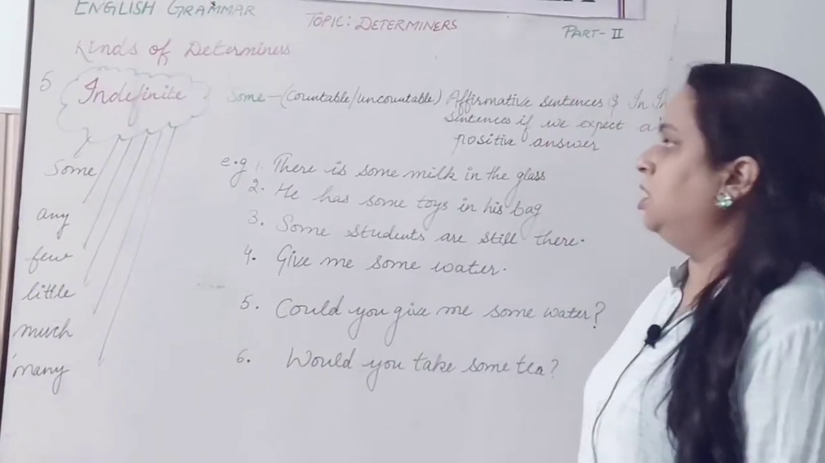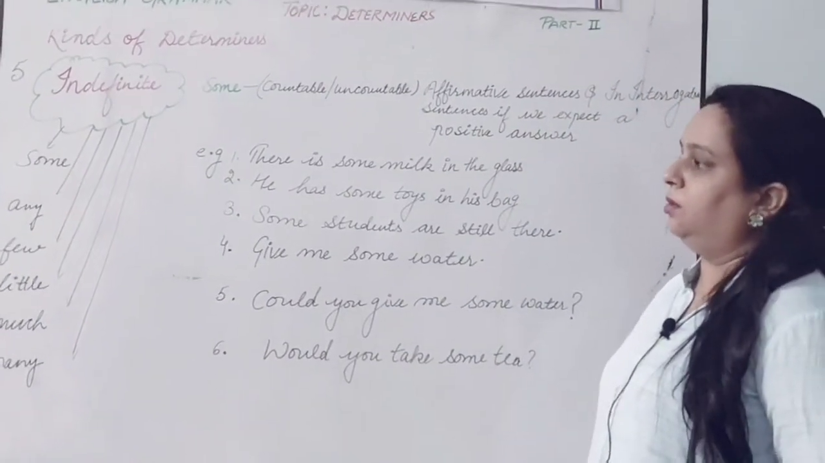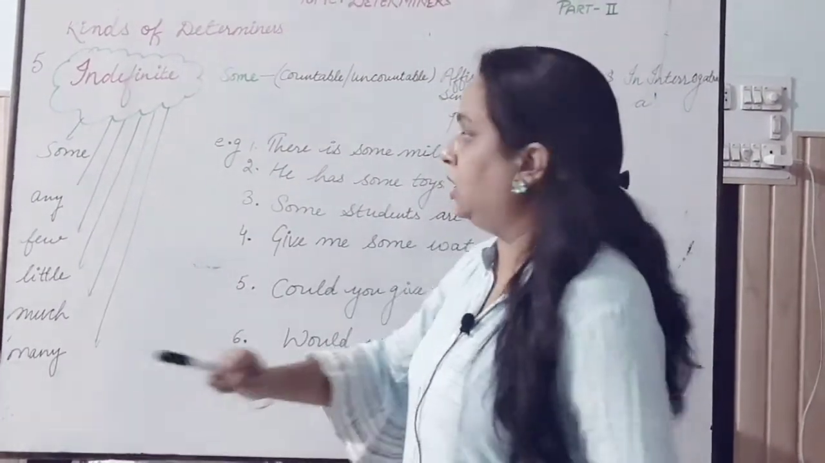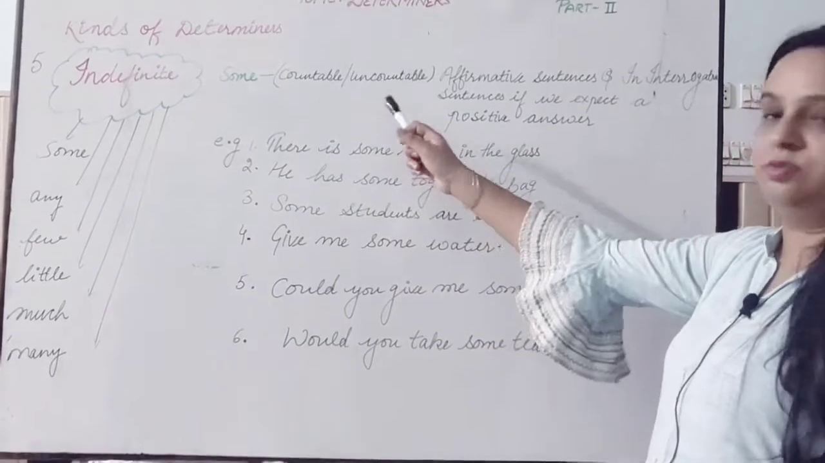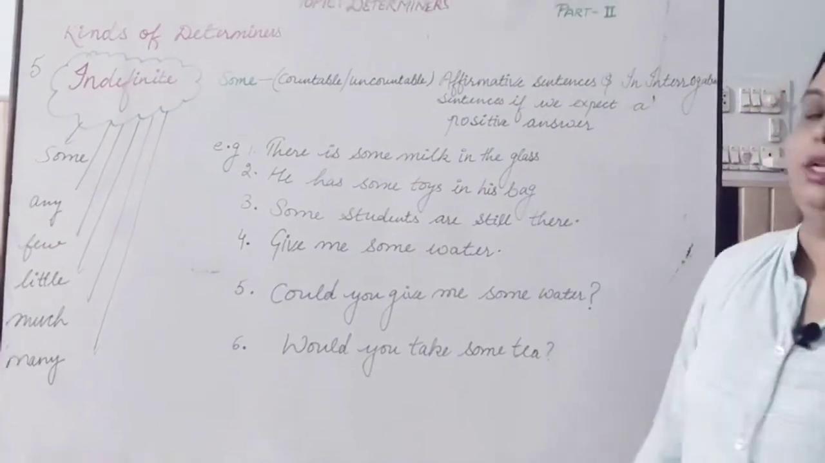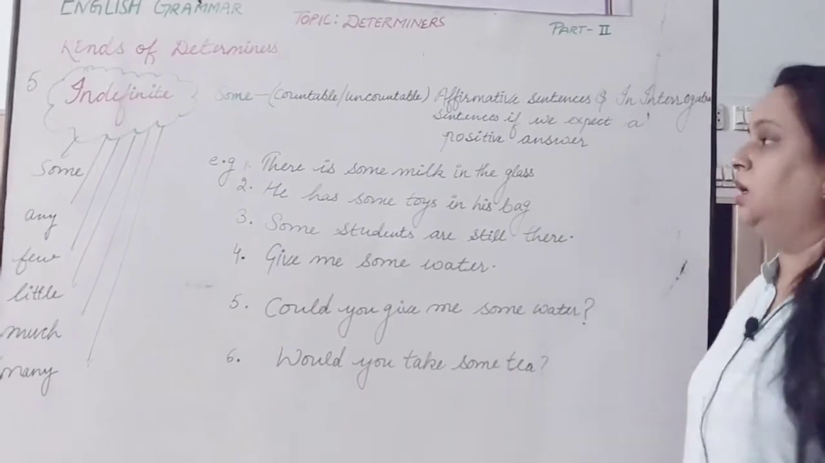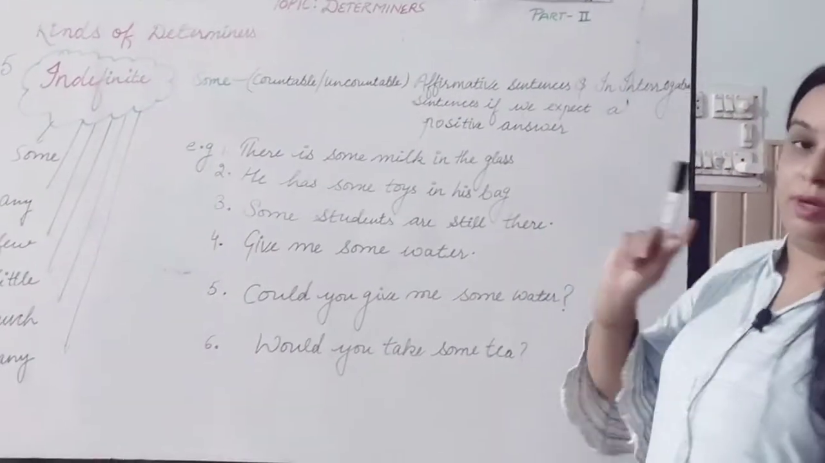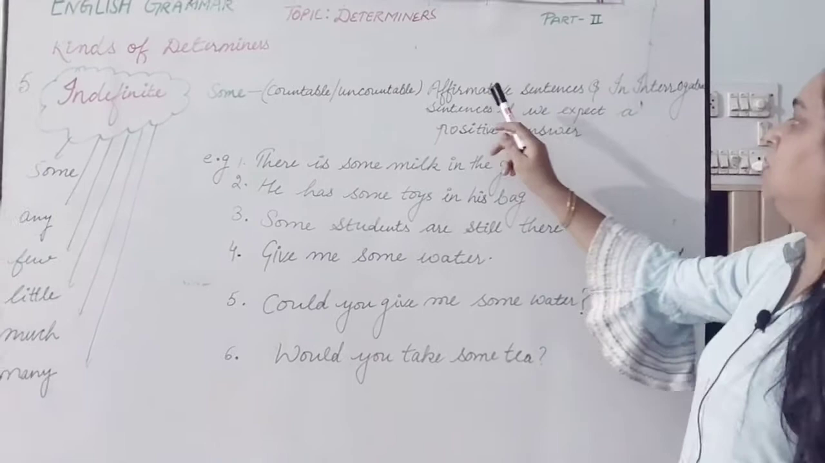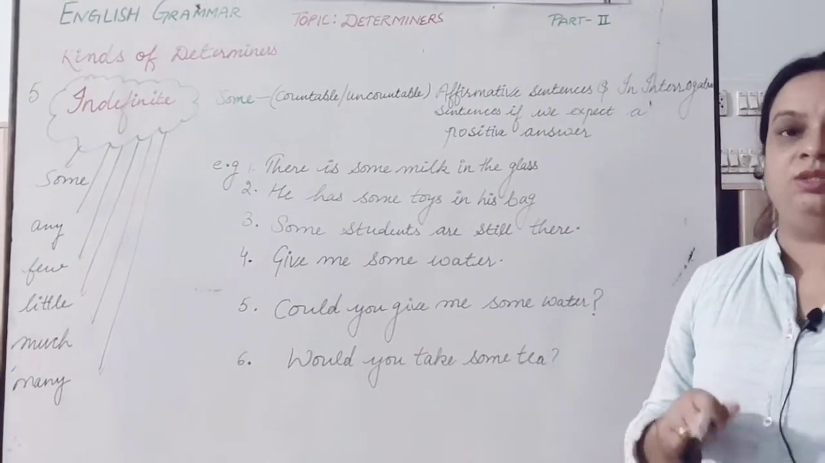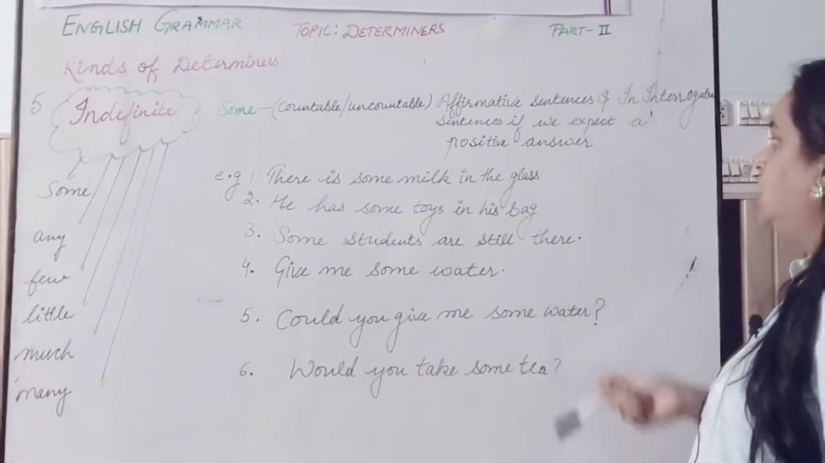Indefinite determiner. So in indefinite determiners we will do some, any, few, little, much and many. Let's see the use of some. Some is used with countable and uncountable nouns. Clear? But where? That we have to see. In affirmative sentences. Affirmative sentences means positive sentences.